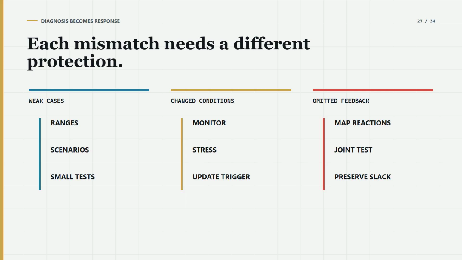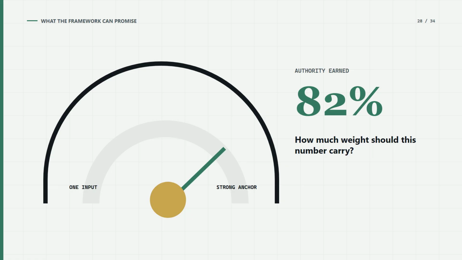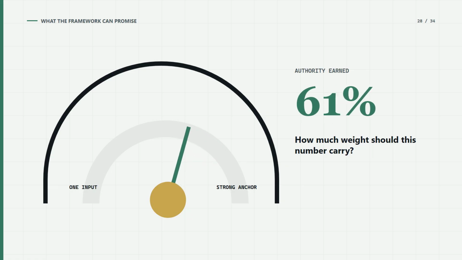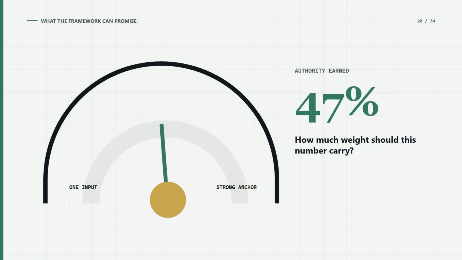Changed conditions call for assumption monitoring, out-of-time checks, stress tests, staged commitments, and update triggers chosen before the result is known. Omitted feedback calls for mapping reactions, testing simultaneous behavior, and preserving room to respond when many actors face the same signal. Notice what this framework does not promise. It does not reveal the one true probability. It tells you how much authority the available probability has earned and how to design a decision around what it has not earned.